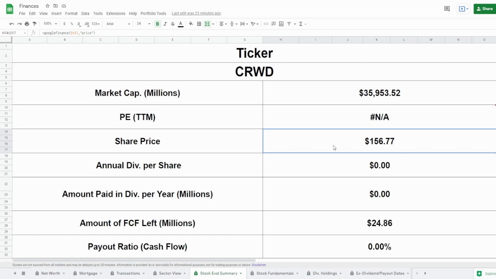So the fact that, just looking at the PE, the fact that their PE is NA, meaning that they make no money when it comes to their earnings, to me, $156.77 is not justifiable. Now, we went straight into the spreadsheet because their annual dividends is 0. They do not pay a dividend, which means all of their 5-year average free cash flow goes straight into themselves, which they desperately need. Now, their 5-year average free cash flow is around $25 billion.